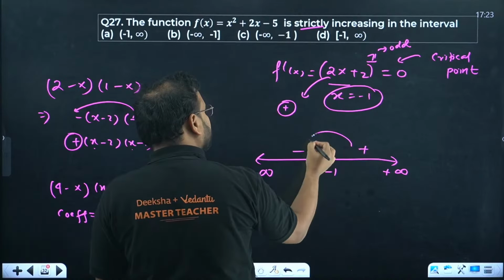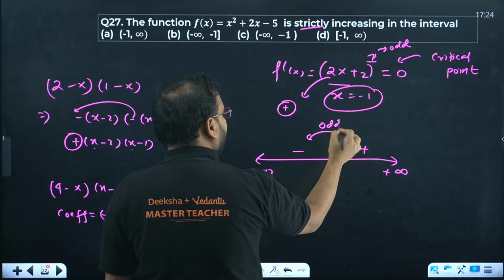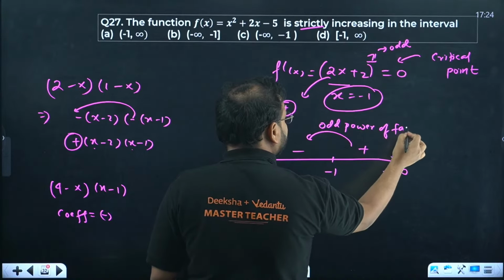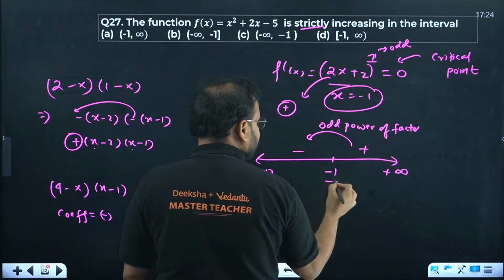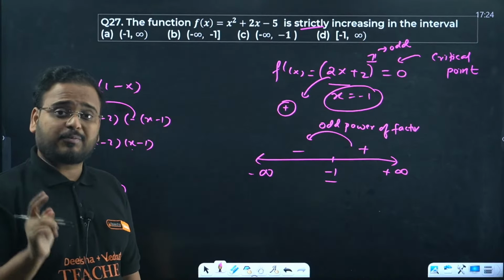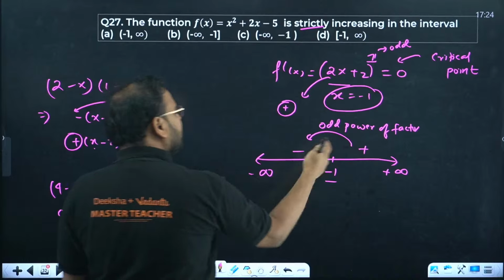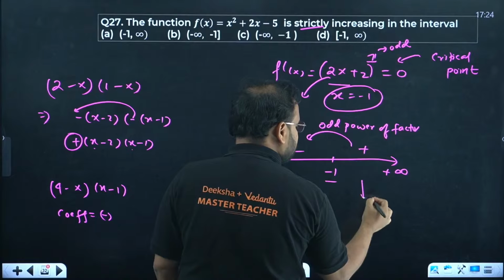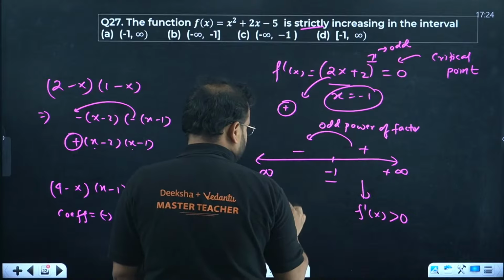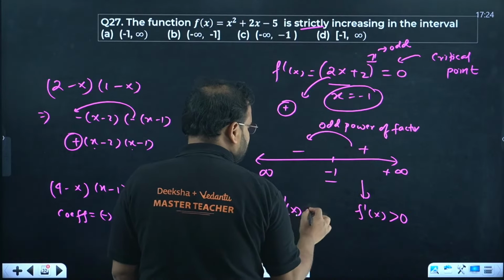The sign goes from plus to minus because of the odd power of the factor which gives you this critical point. Very, very important, the concept of the AB curve method. Now what does this plus mean? It means in this area f dash of x is positive. In this area, negative means f dash of x is negative.